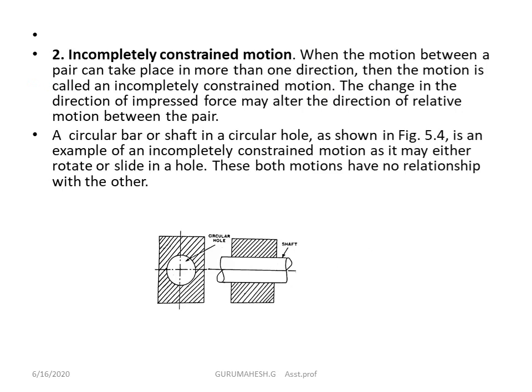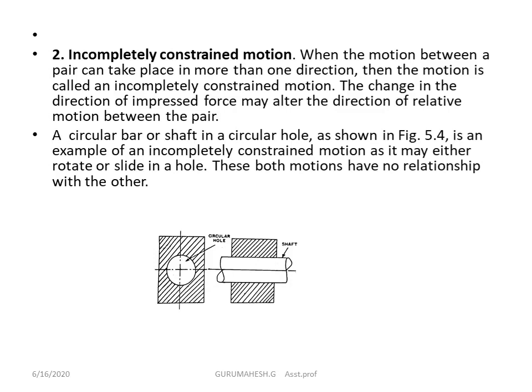So next, incompletely constrained motion. Let us take a rectangular plate having a circular hole. In that they have a shaft. I made a big assembly of these two. So I insert the shaft in the circular hole. Then what will happen? It will revolve. It moves up and down.